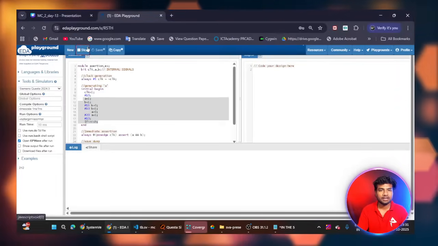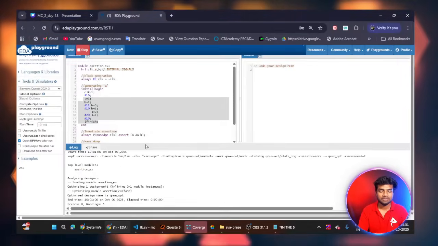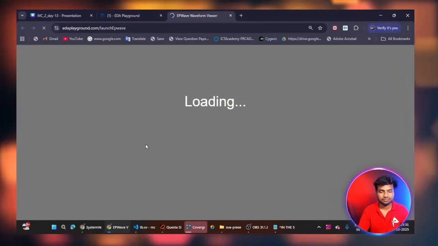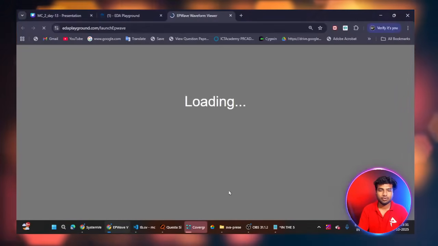So this is how we can write an assertion for immediate assertion. This is how we can use assertion for checking the logic. So let's wait a few minutes, it is loading.